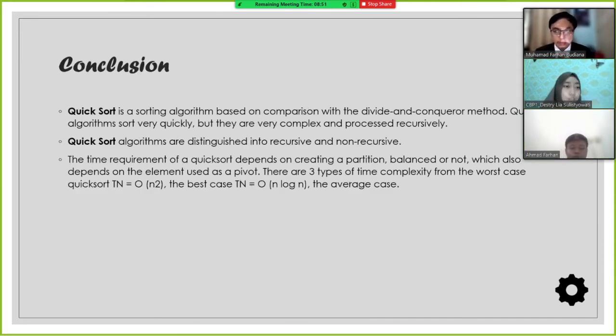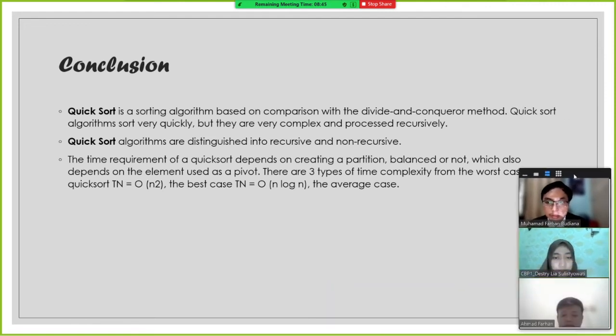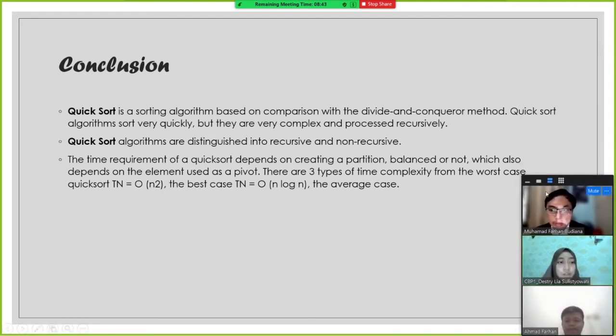Conclusions. Quicksort is a sorting algorithm based on comparison with the divide and conquer method. Quicksort algorithms sort very quickly, but they are very complex and process recursively. Quicksort algorithms are distinguished into recursive and non-recursive.